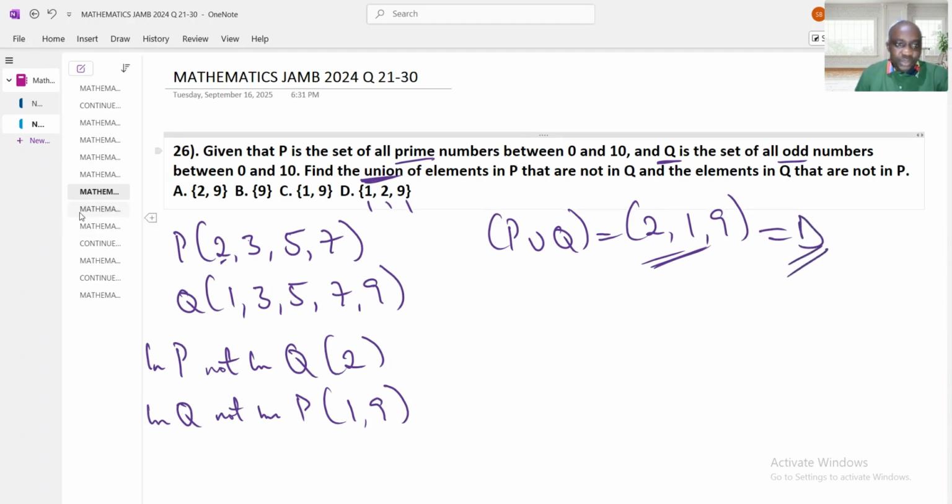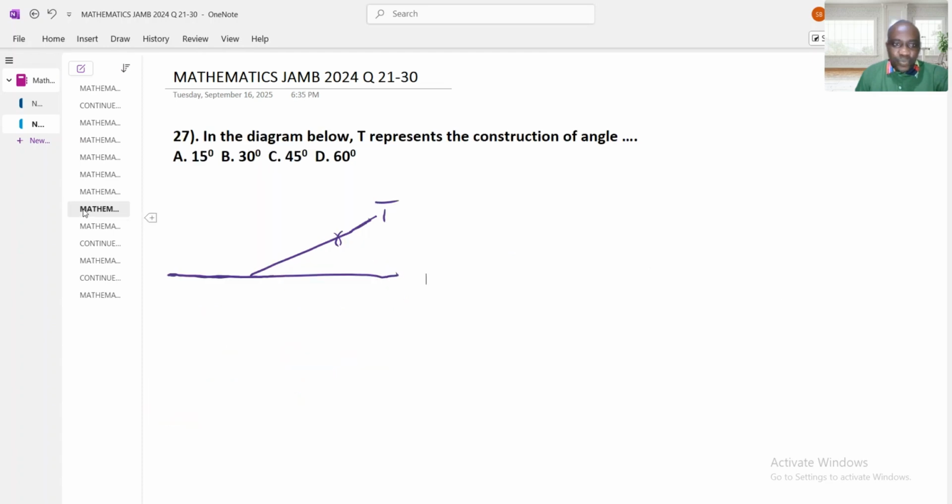Let's move to the next question. In the diagram below, the T represents the construction of what angle? If you look at it from here, let's say this is a right angle. From here, 1, 2, 3, 4, this phase should be 30 degrees. Our answer is 30 degrees, option B. Let's move to the next question.